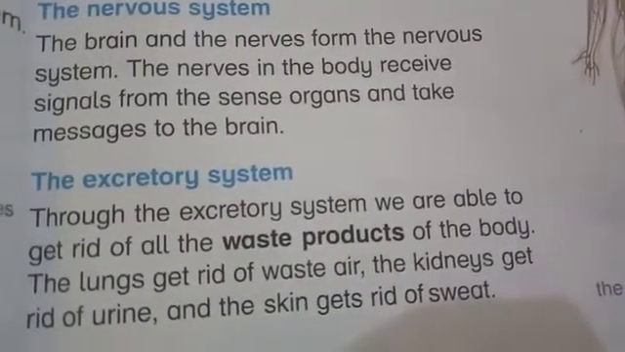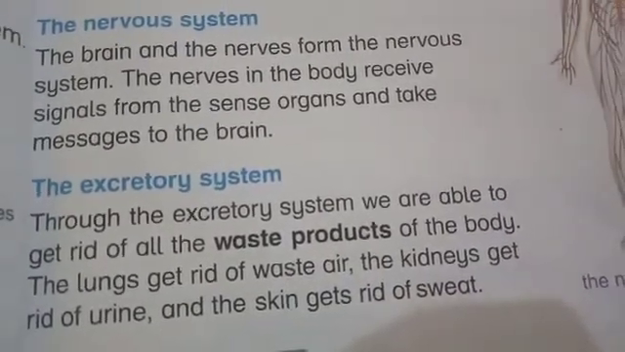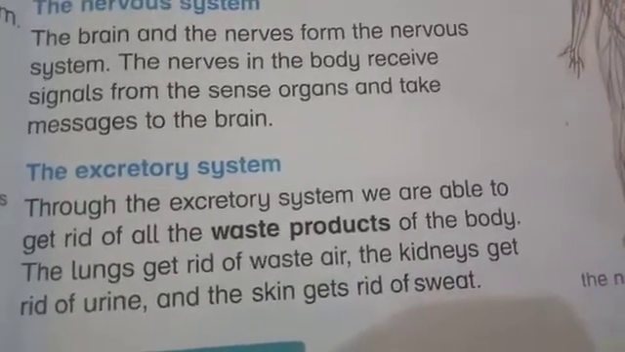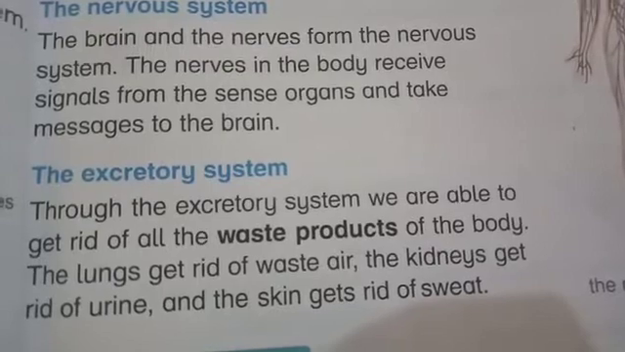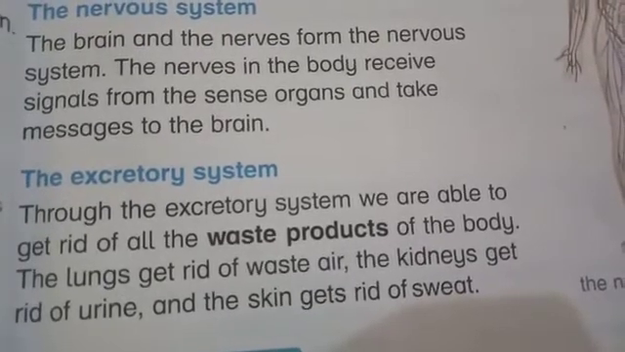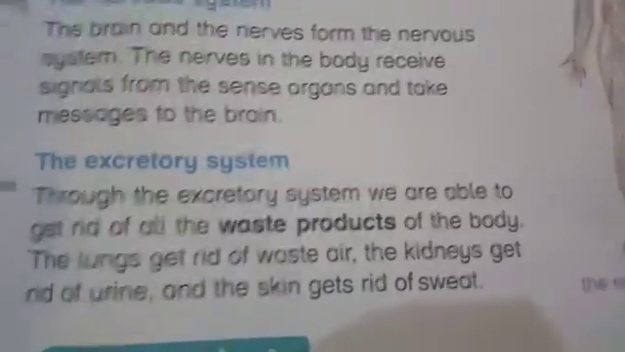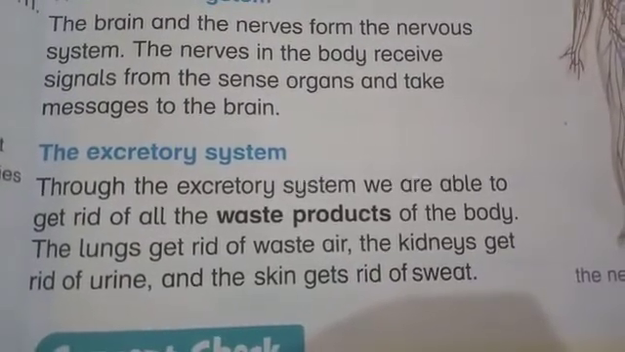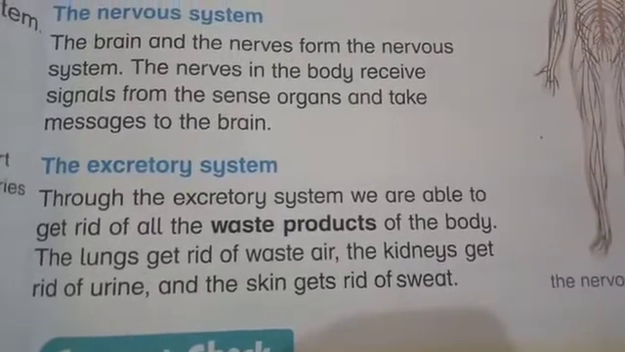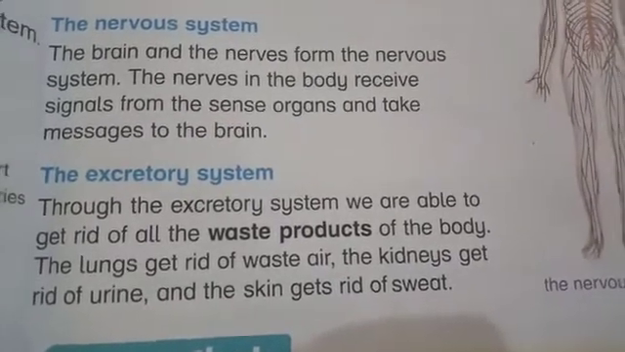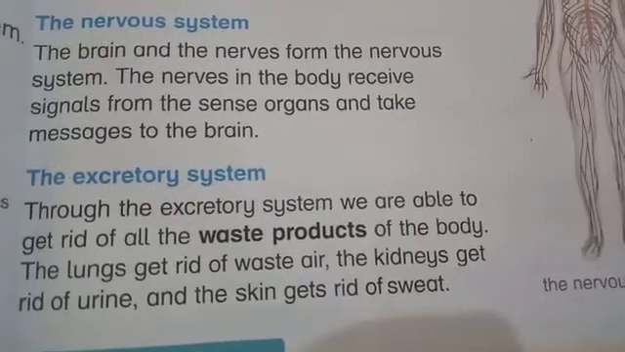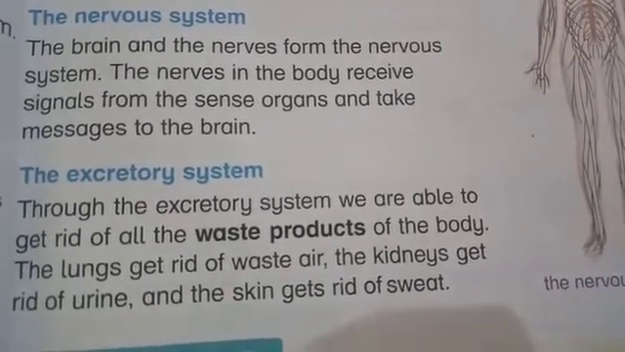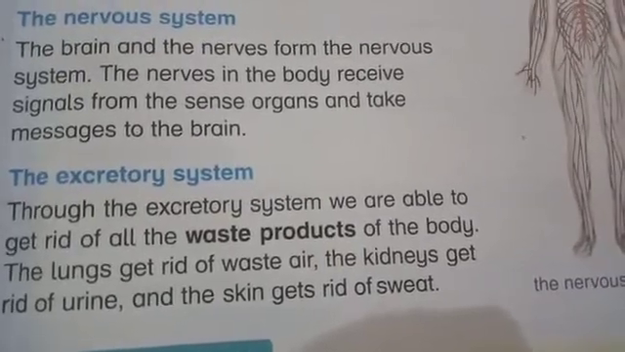The excretory system. As we know, when we take in food, waste material is also produced in our body. So these waste products should be removed from the body, as they are harmful if they remain in our body for a long time. There are different organs that help in the excretion of waste materials, like the lungs to get rid of waste air, the kidneys to get rid of urine, and the skin to get rid of sweat.